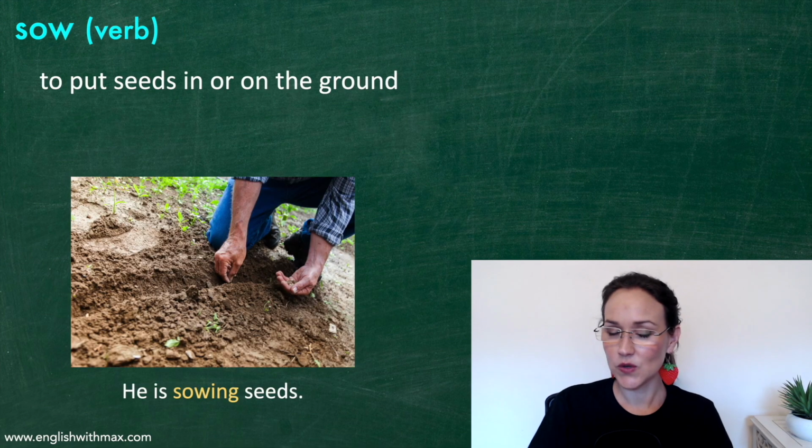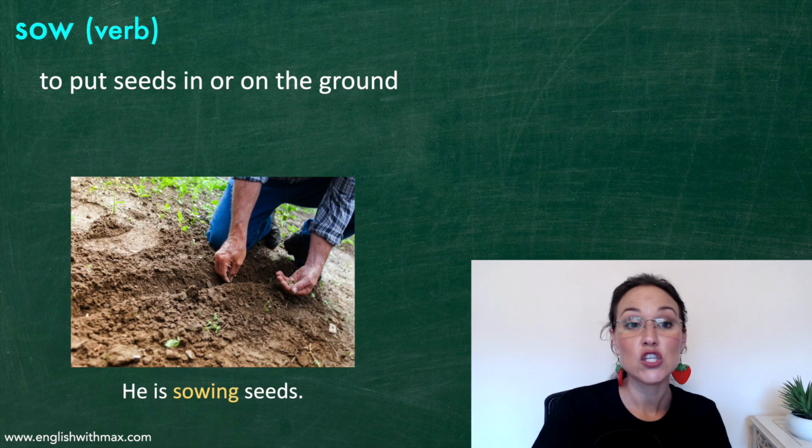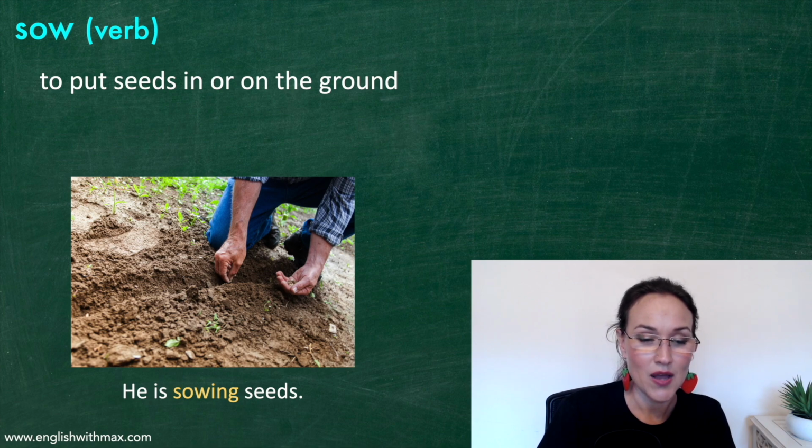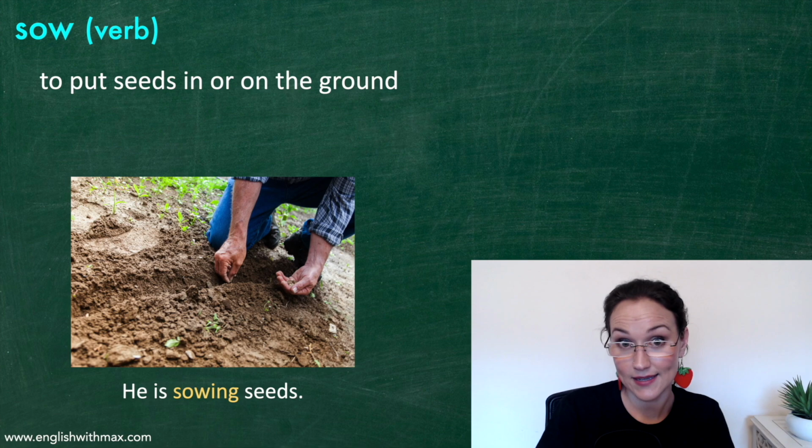Okay, and the last word for agriculture is sow. This is a verb. Sow. It means to put seeds in or on the ground. So in the picture there, you can see a man sowing seeds. He is sowing seeds.